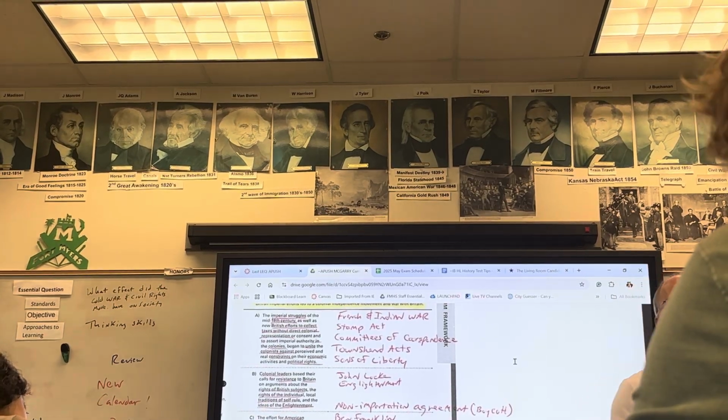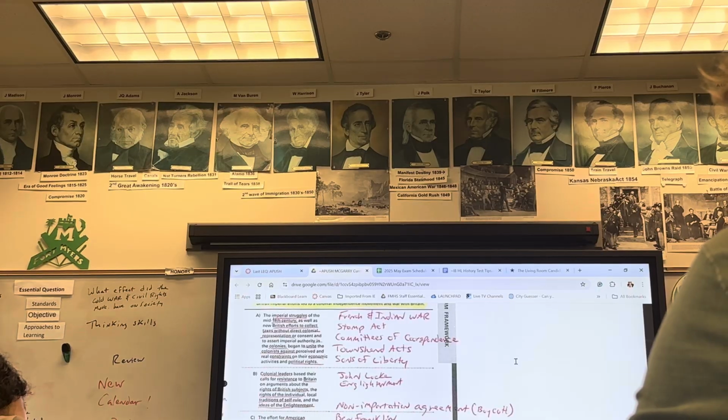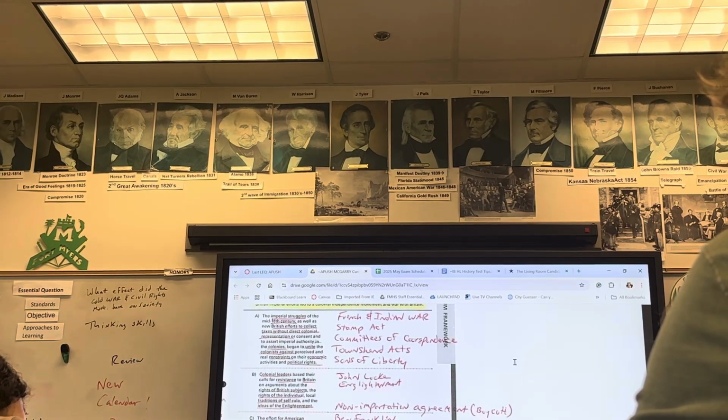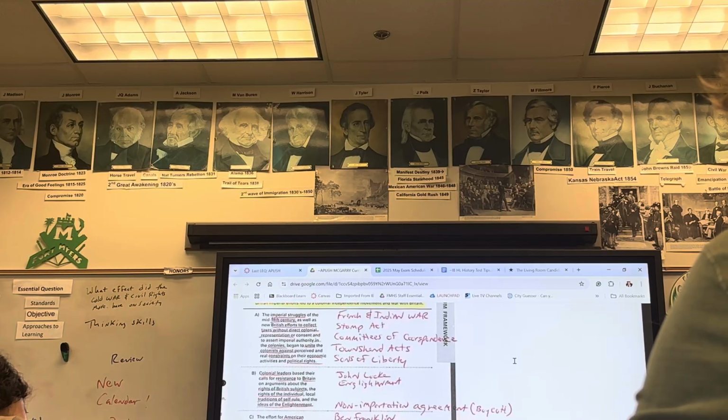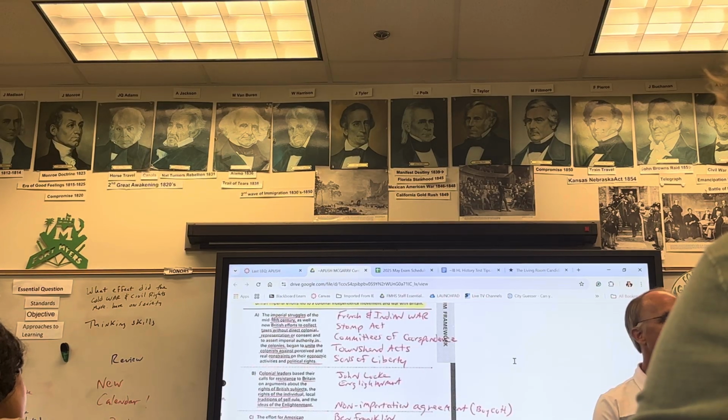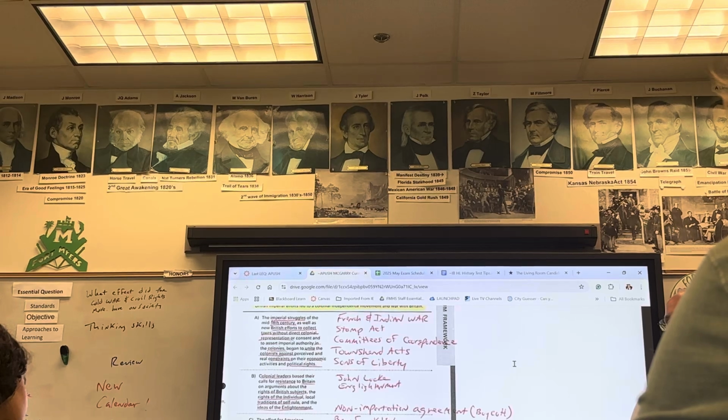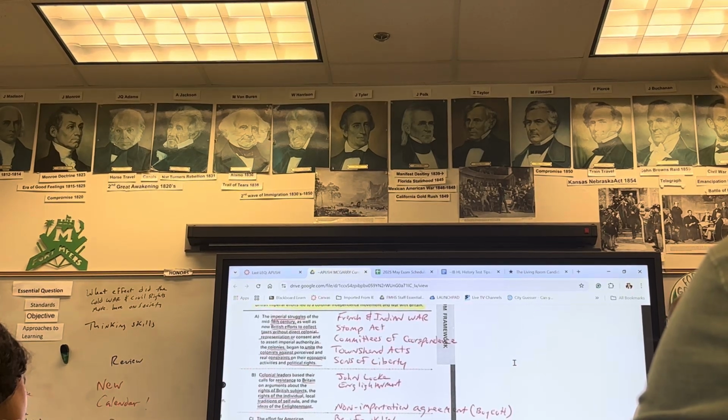In other words, if the women don't step up and do all of the stuff that needs to make the boycott happen... Women are the ones who purchase stuff for the home. If they keep purchasing British goods, the boycott's not going to be effective at all. But that means they've got to do more work. They've got to stitch up the clothes and keep them running. They've got to feed the family. They've got to make sure they have something to drink besides tea. They've got to make it all happen.